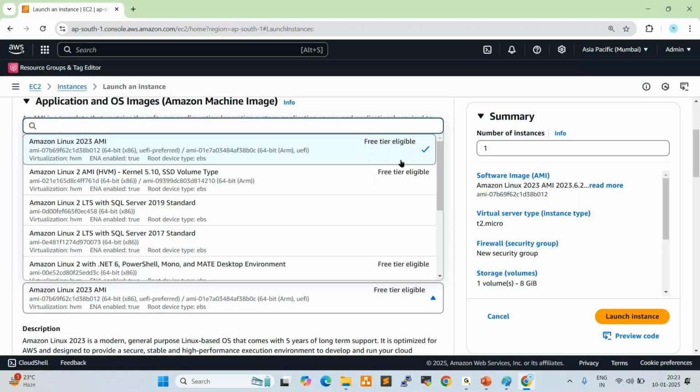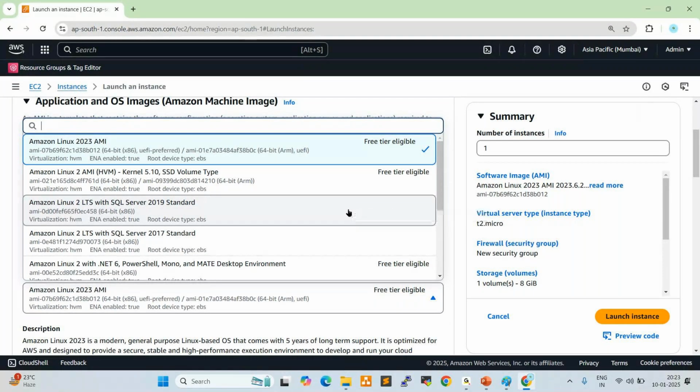This is not free. This is again free tier eligible. So whatever free tier eligible servers and free tier images are available, those we can use for practice. Don't use the paid versions. Whatever free resources are available, those we can use for practice.